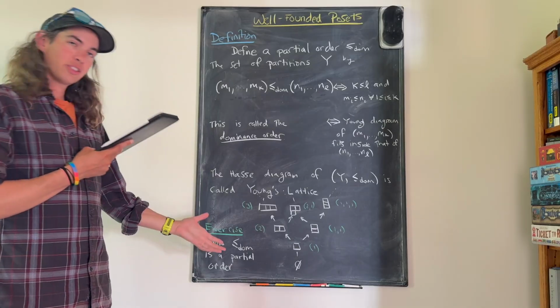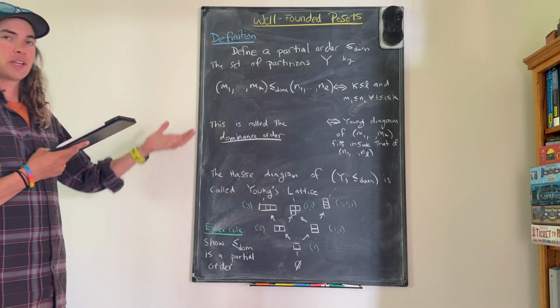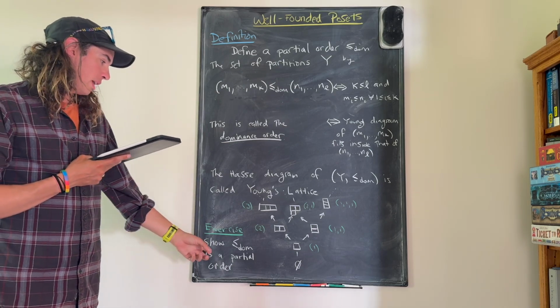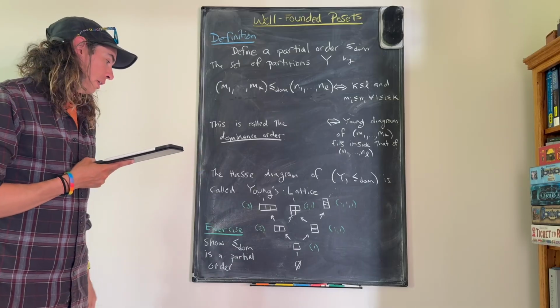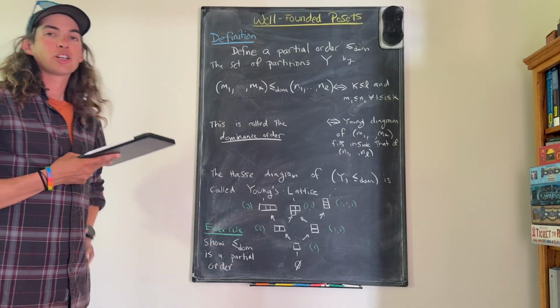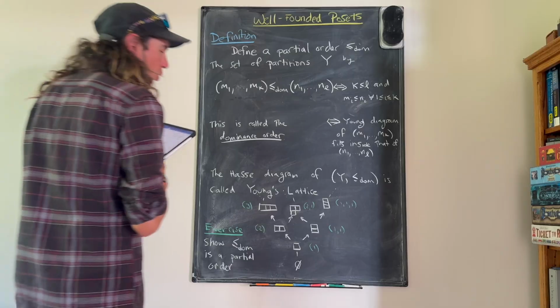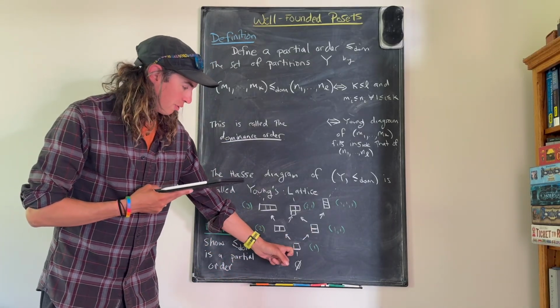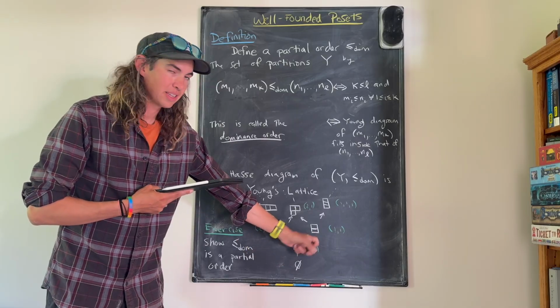A good exercise to check your understanding of partial orders from the previous video is to show that the dominance order is actually a partial order. And I actually wanted to say, let's just quickly look at why this is less than or equal to that in the dominance order.